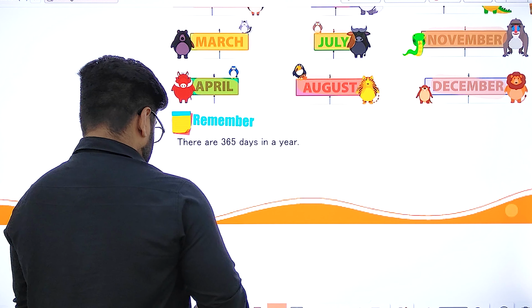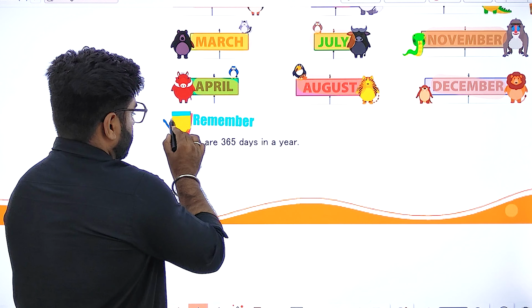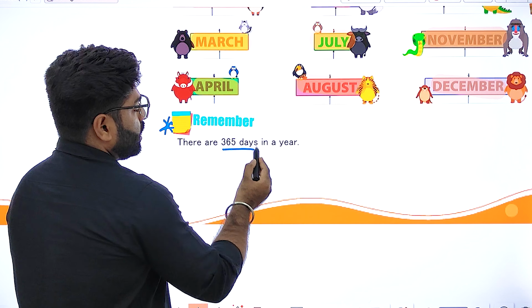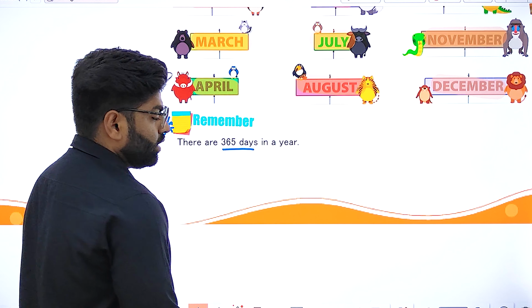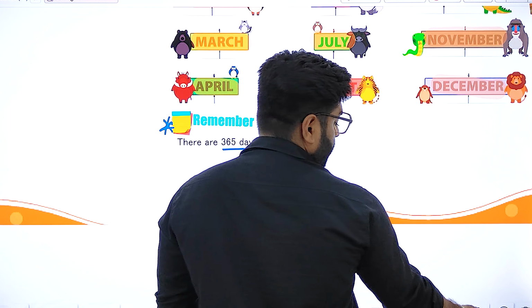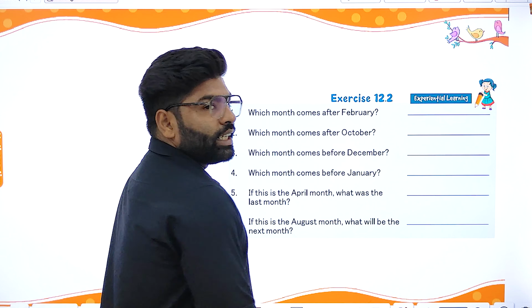Now come to our next part. That is, there is one important note here. That is, there are 365 days in a year. So if we talk about our total number of days, that is 365.